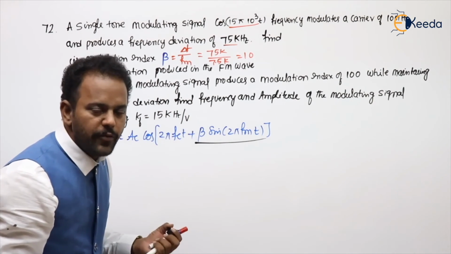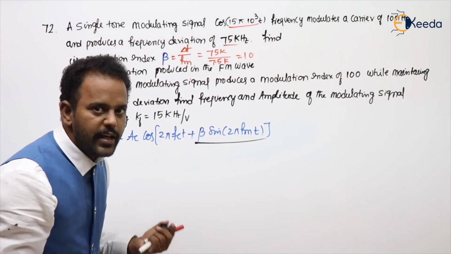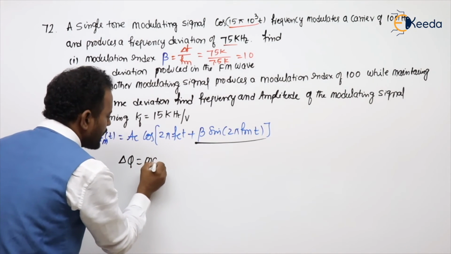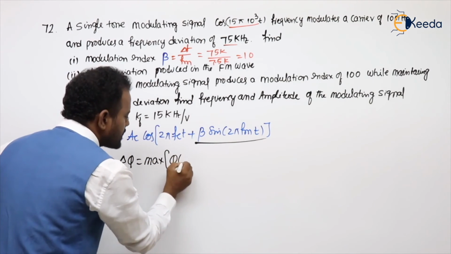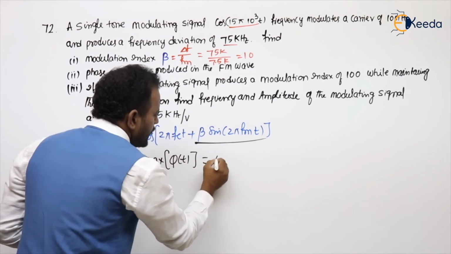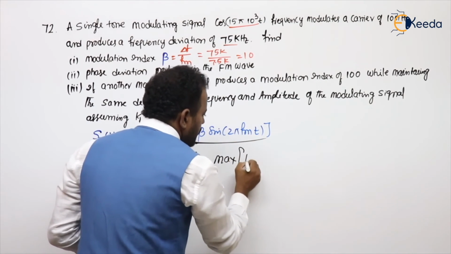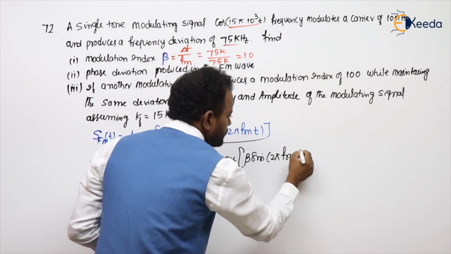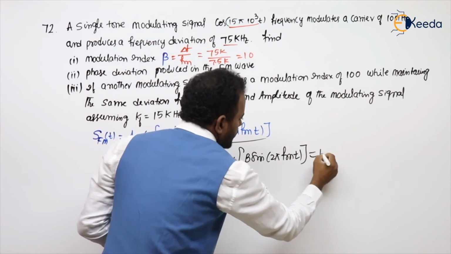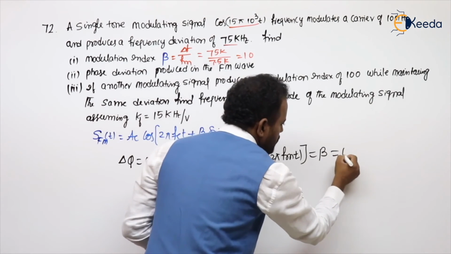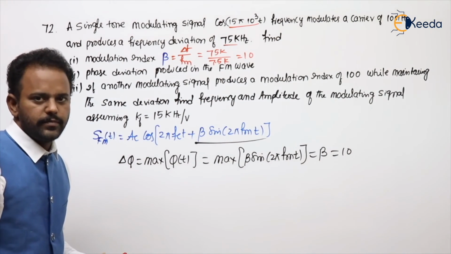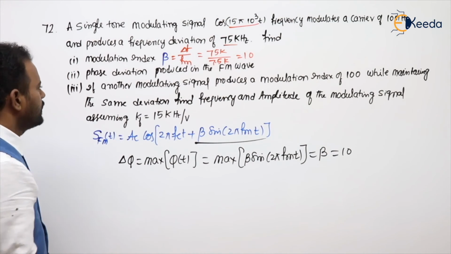What is the maximum phase deviation? Phase deviation delta phi equals the maximum value of phase, that is max of beta sin 2 pi Fm t. Then it is nothing but beta. What is the beta? Just now we got 10.